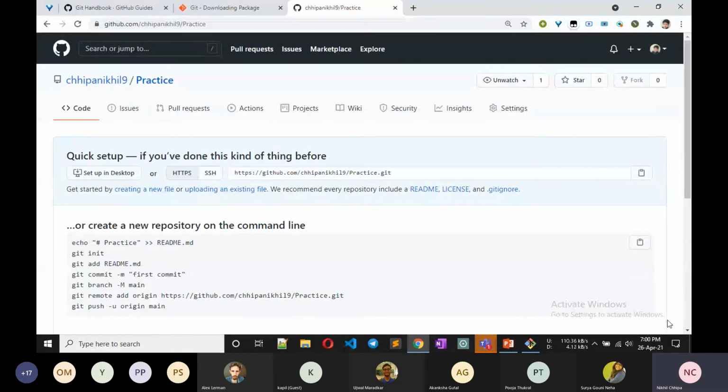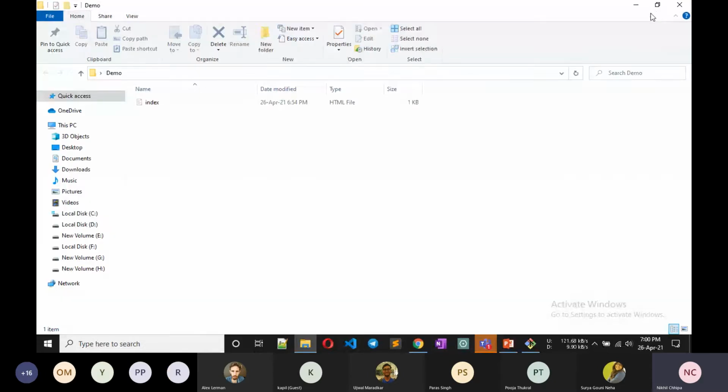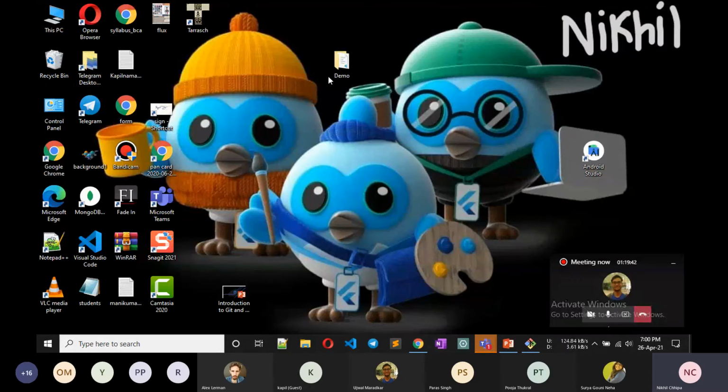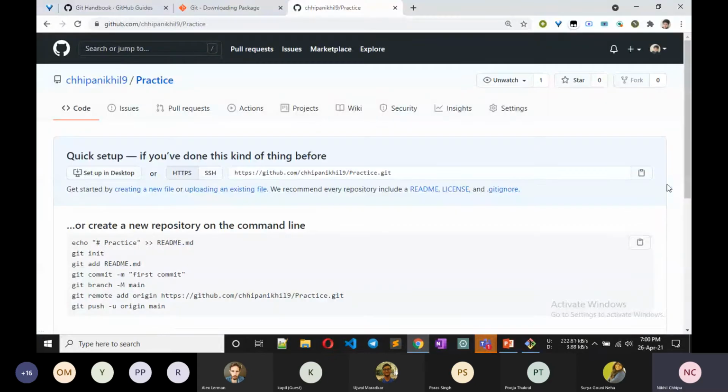Now we want to publish our local repository, which is this. This is our repository in which we put one index.html file. Now we want to deploy it on GitHub. So just copy this.